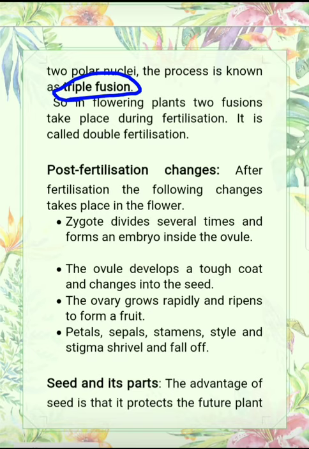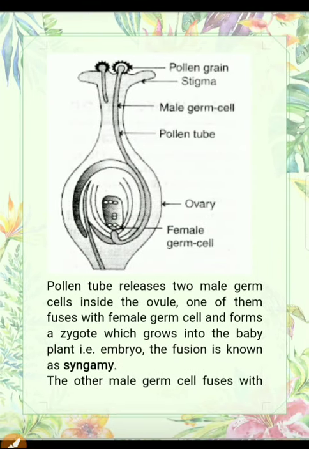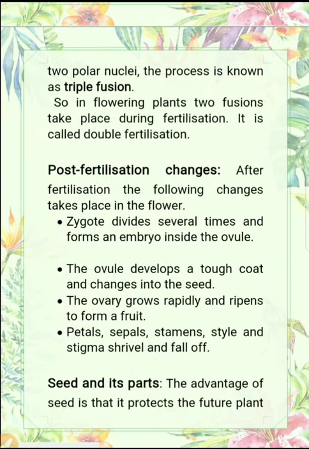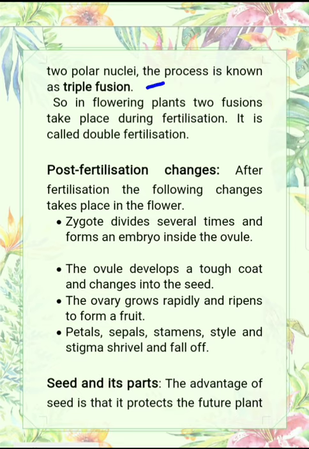So in flowering plants, two fusions take place during fertilization. You can see here, one is syngamy and another one is triple fusion. So two fusions take place here. That's why this type of fertilization is known as double fertilization. Now we will study the post-fertilization events, meaning what happens after the fertilization. After fertilization, the following changes take place in the flower.